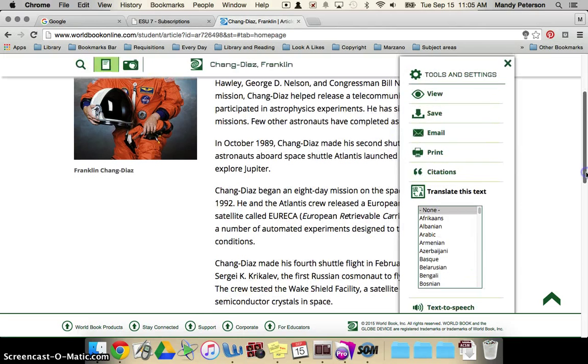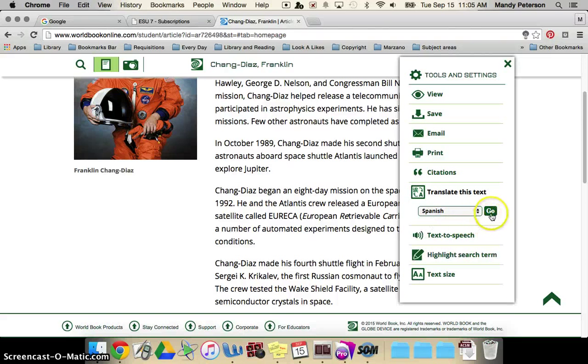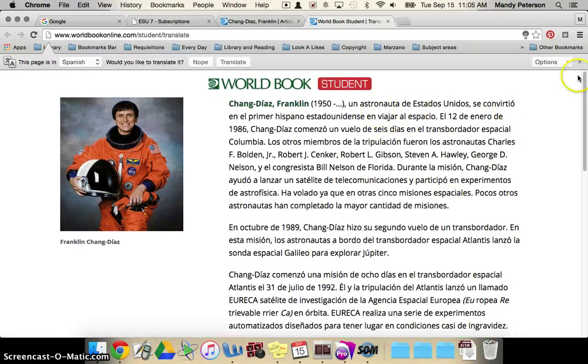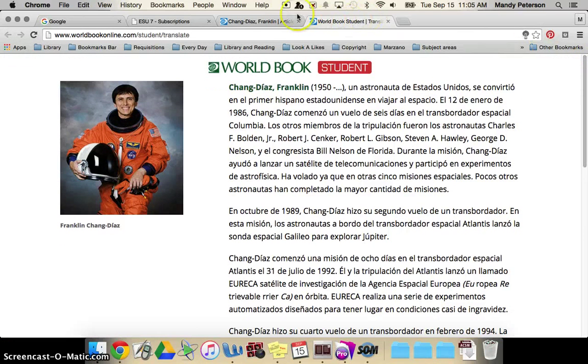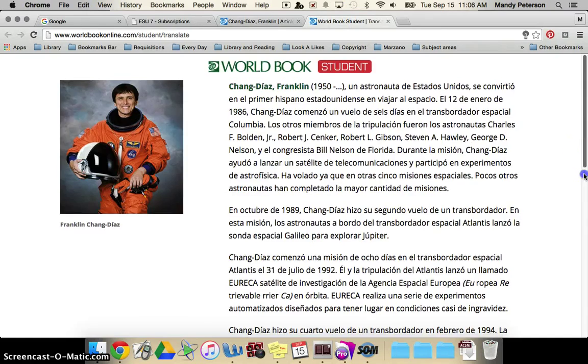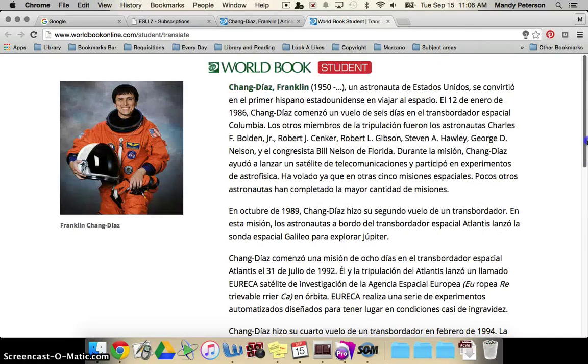And another submenu pops up. You can see there are a lot of options, and we go all the way down to Spanish. And then we still have to select Go next to it. It brings up the translated document in another tab. So you still have your original over here, and you have your translated one over here. This is the article that Mrs. Hutton wants you to work with.